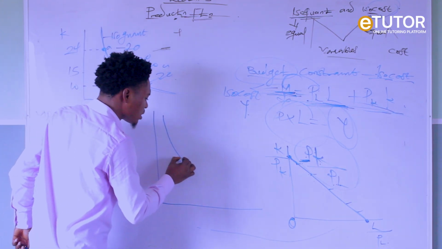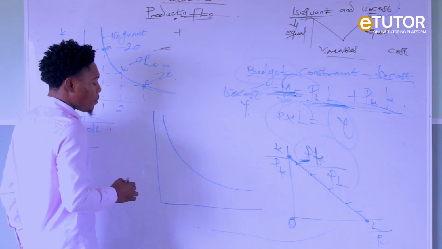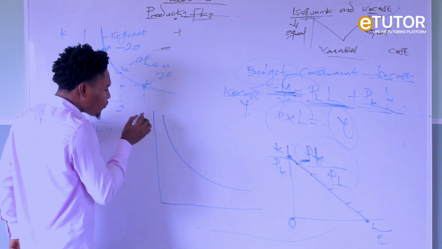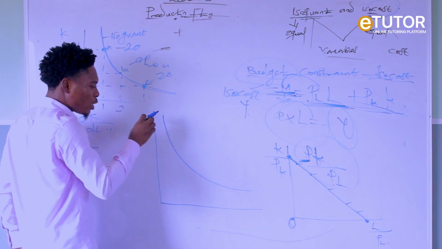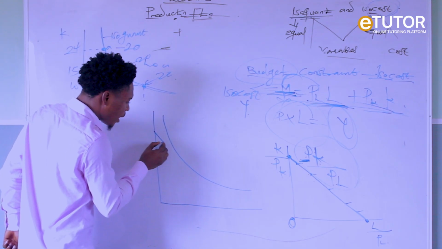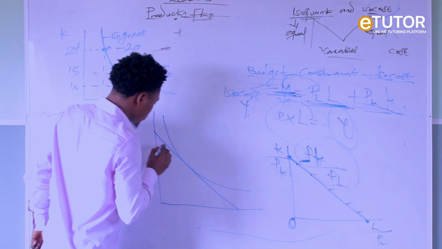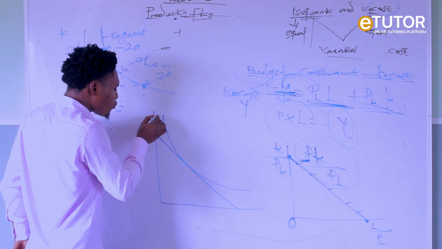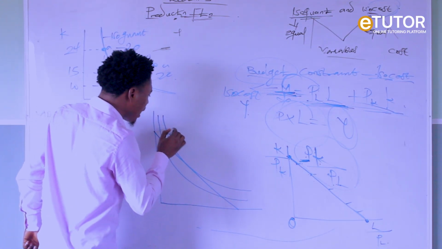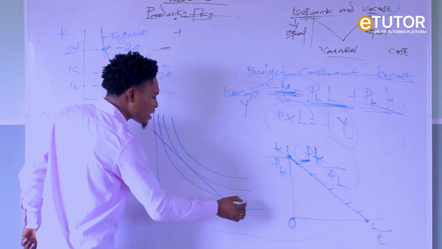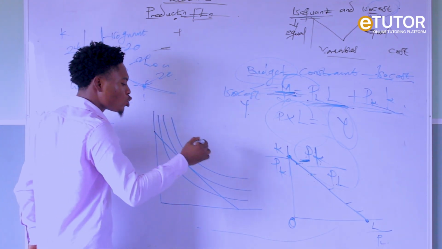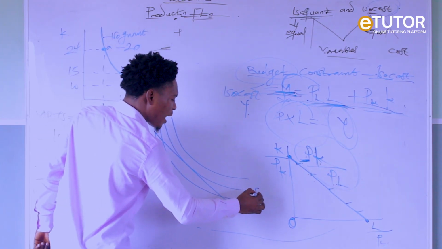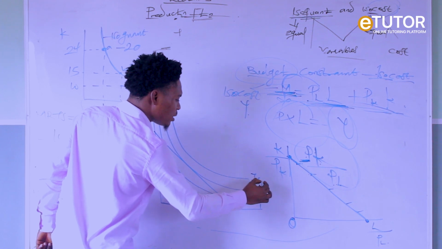So remember that this is our isoquant. But there's a mistake I made here. I'm supposed to draw our isocost first. So let me just put it here. So we have our isocost. This is our isoquant. Now you see, remember I told you that we can have more than one isoquant, and each isoquant simply means different units of output. So let's say we have isoquant 1, isoquant 2, and isoquant 3.